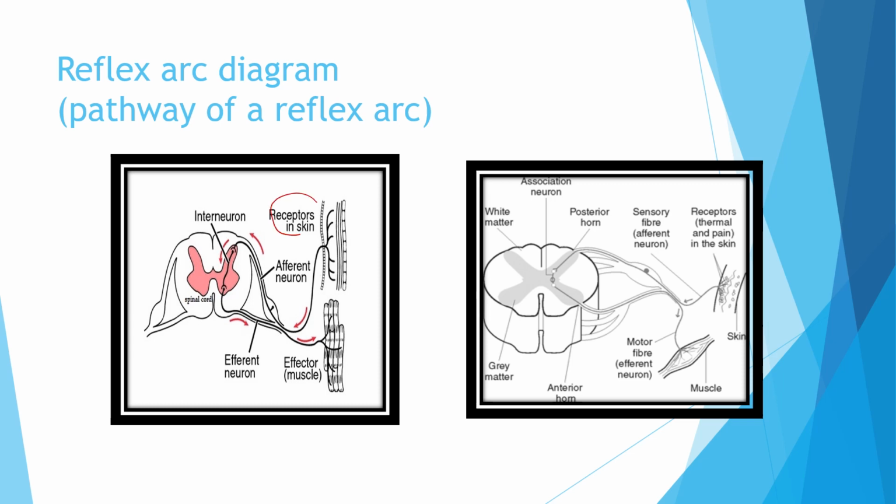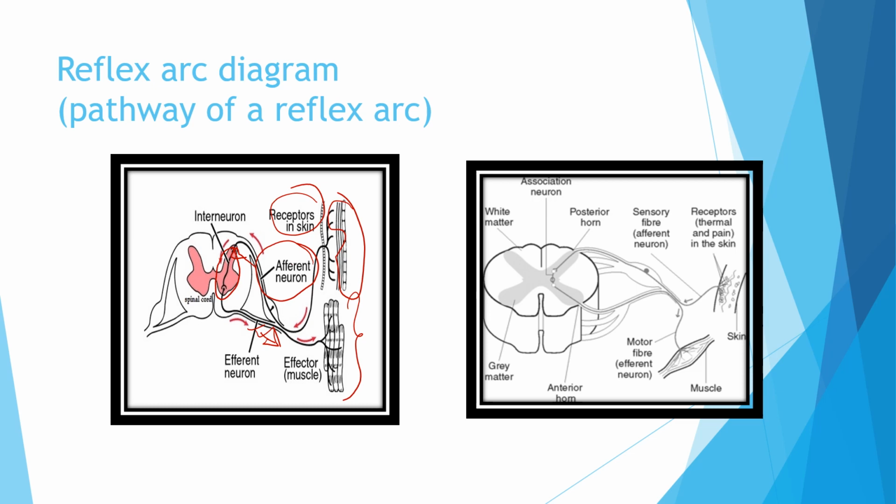So the receptors of the skin are receiving the stimulus. It is carried with the help of the afferent neuron, or the sensory neuron, to the spinal cord. There is one neuron called the interneuron in the spinal cord, which is linking the afferent and the efferent neuron, or the motor neuron. The motor neuron, or the effector neuron, is carrying the impulse to the effector muscle, that is the gland or the muscle where the effect of that stimulus is being seen.